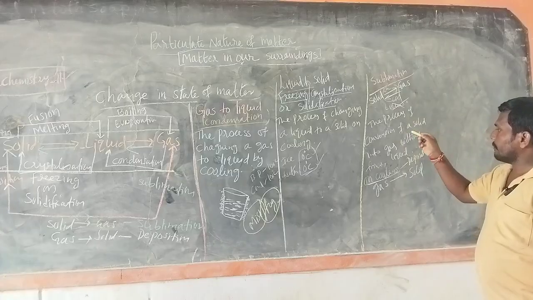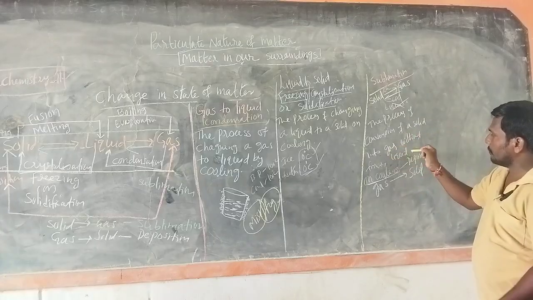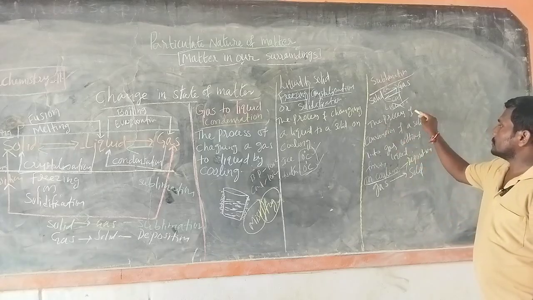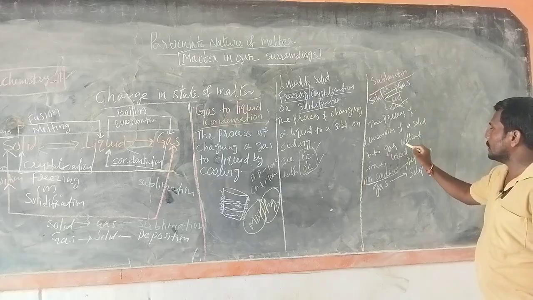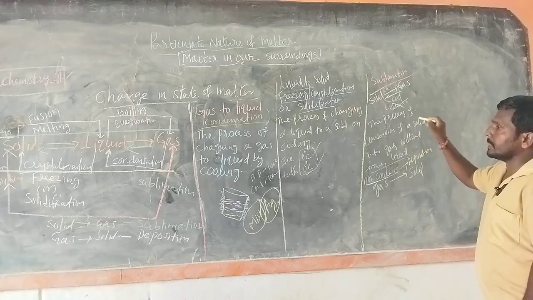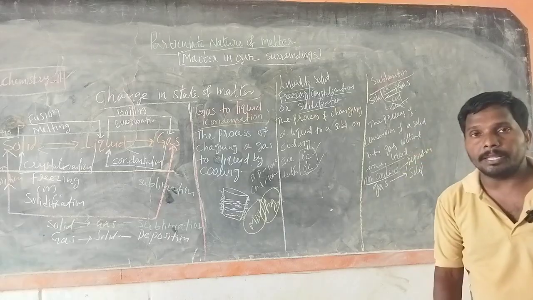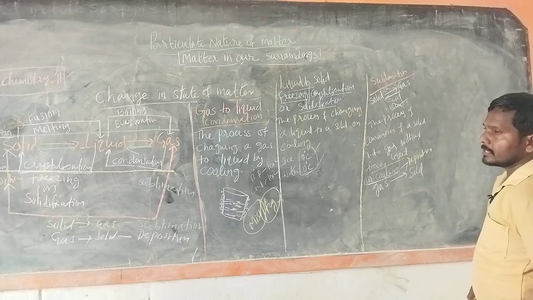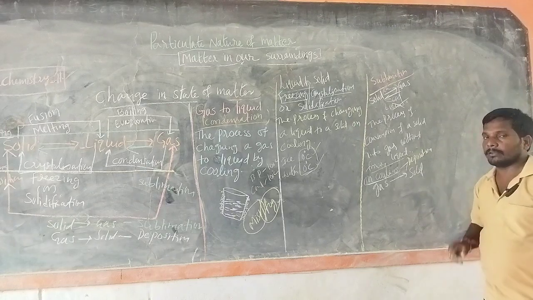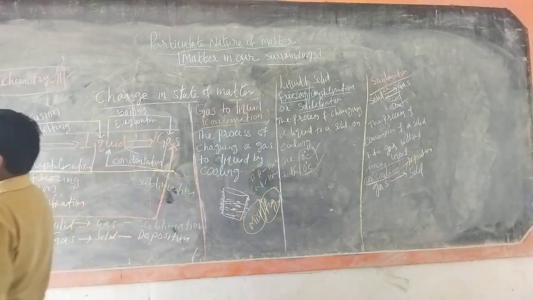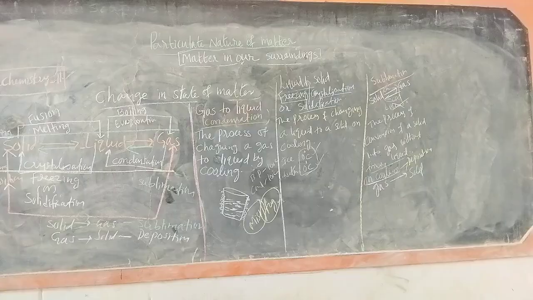The process of conversion of gas into solid without forming liquid is called deposition. The process of conversion of solid into gas directly without forming a liquid state is called sublimation. Or if a gas is converted into solid, we call it deposition.